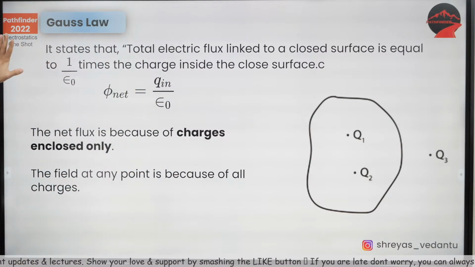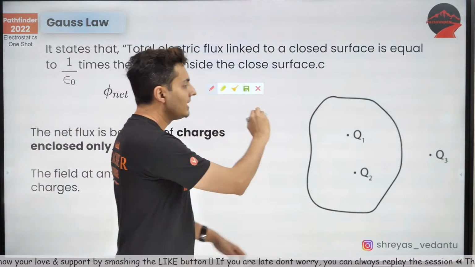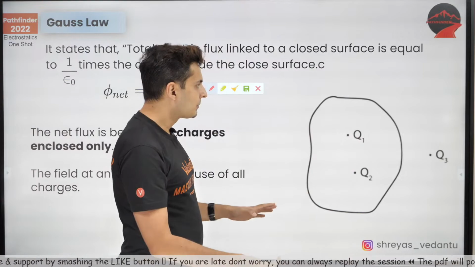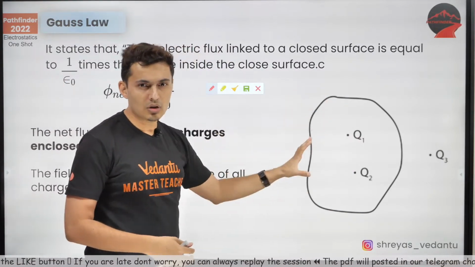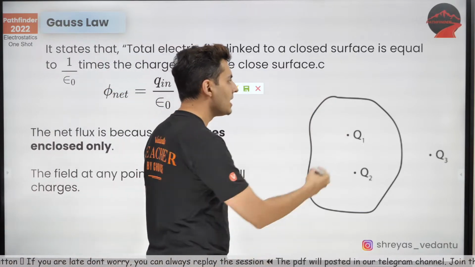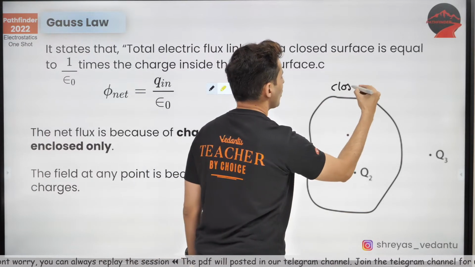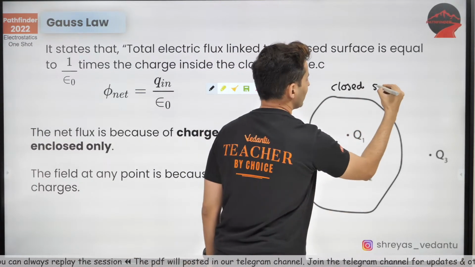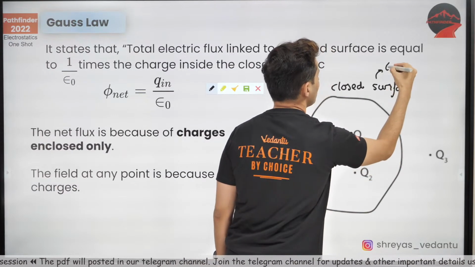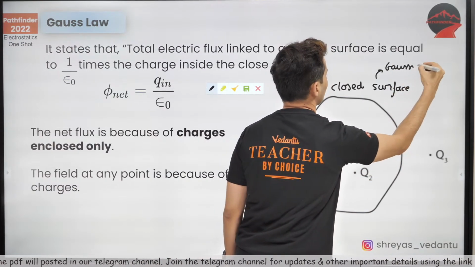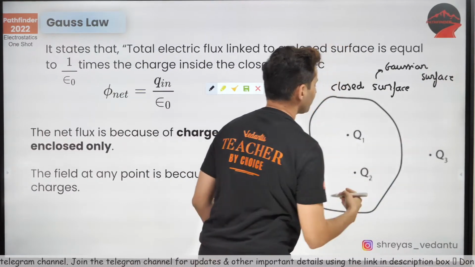Gauss's law. Now, whenever you have some charges inside, outside, etc., and you visualize an imaginary surface. It might not be an actual surface, it's just an imaginary surface. And this surface has to be closed. So if this is a closed surface, such a surface is called a Gaussian surface. What is it called? It is called a Gaussian surface.